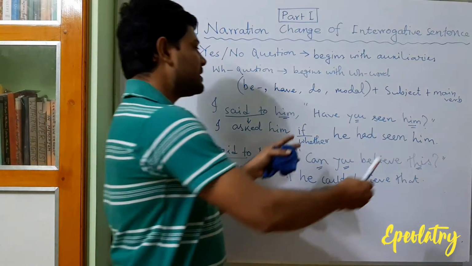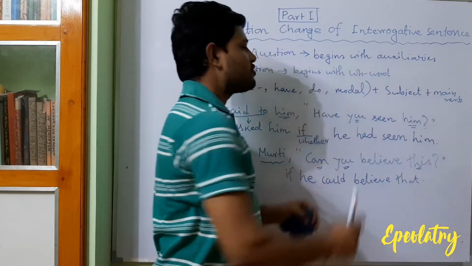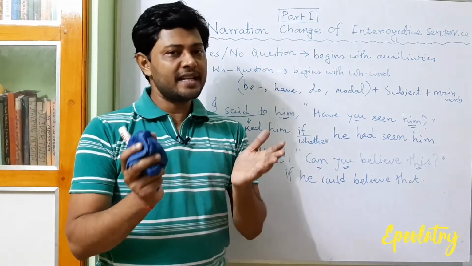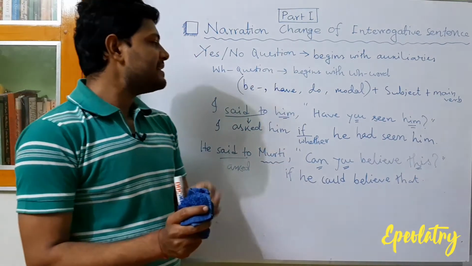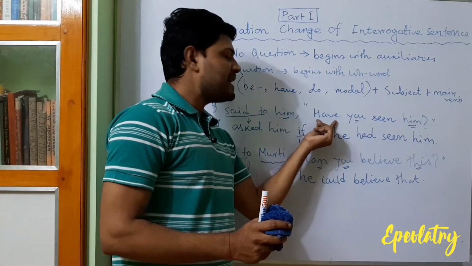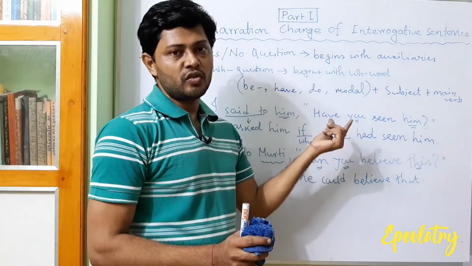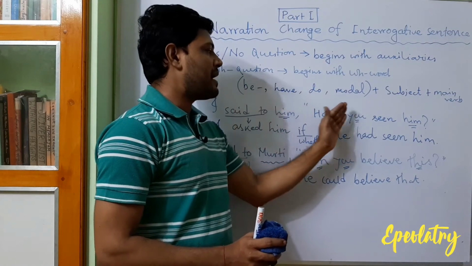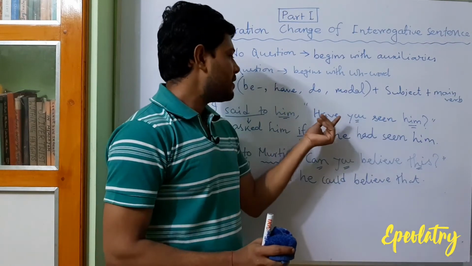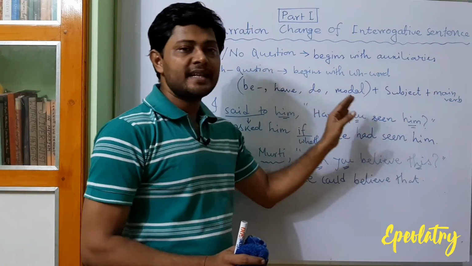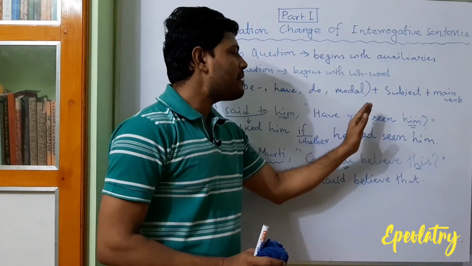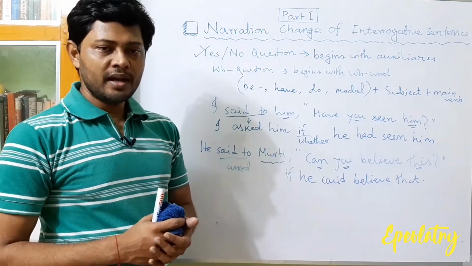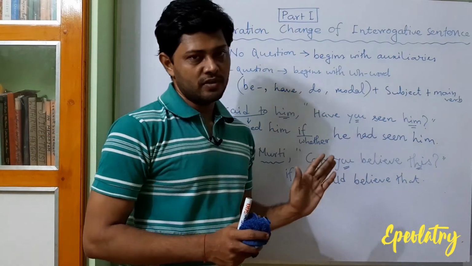After that we have to think of the yes-no question as an assertive sentence. Okay, it is very easy. We just have to place the modal auxiliary or the have or the be verb after the subject. For example, "Have you seen him?" It means the sentence is assertive, "you have seen him". Now we know how to change "you have seen him". Okay, so we have to apply these rules.